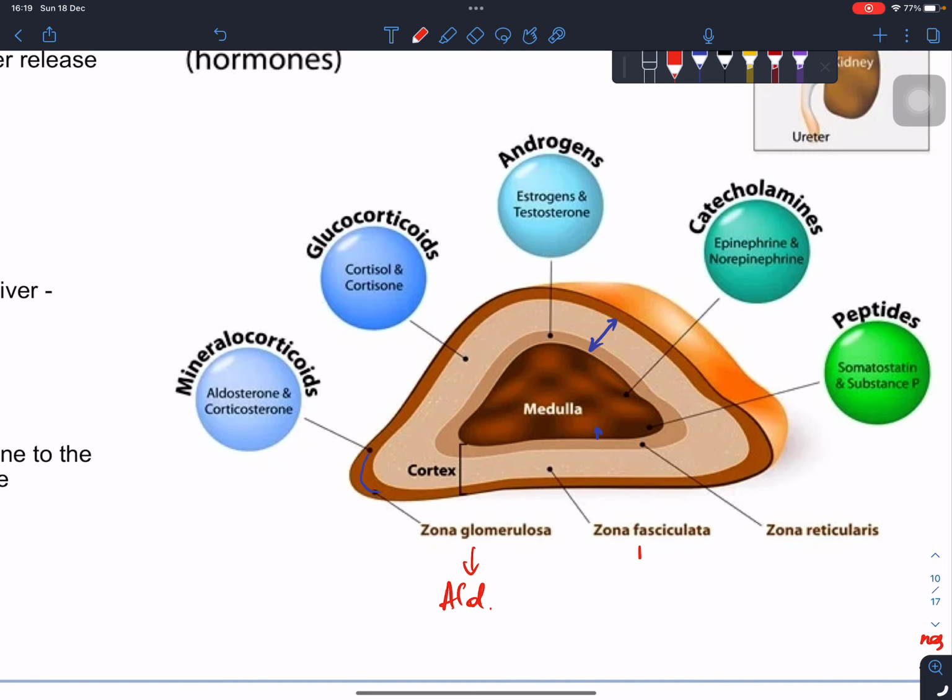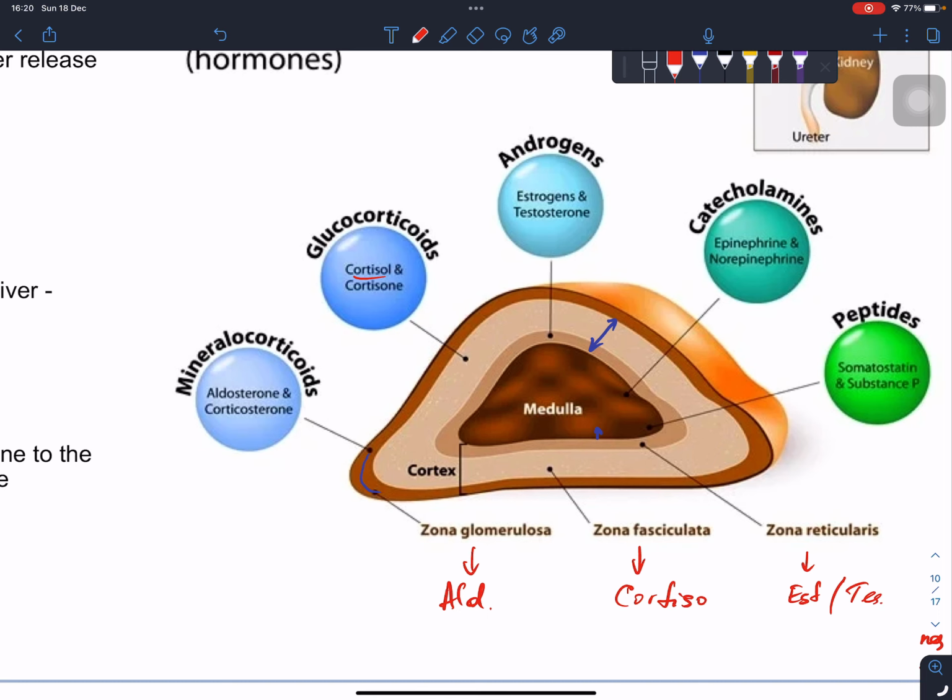And for example, cortisol, our stress hormone, is synthesized from zona fasciculata. So from the inner part, zona reticularis synthesizes, for example, estrogens and testosterone. Estrogen, the female hormone, and testosterone.